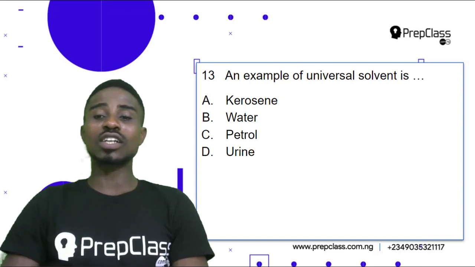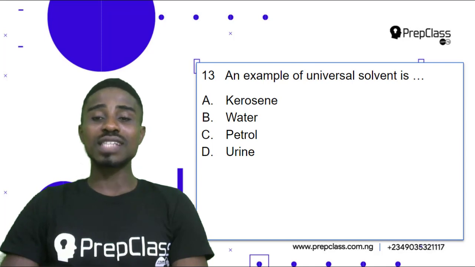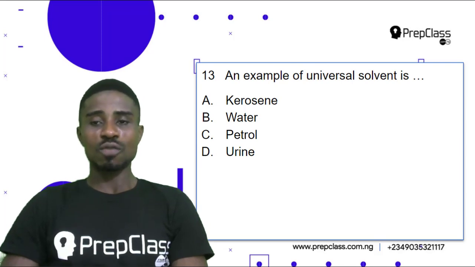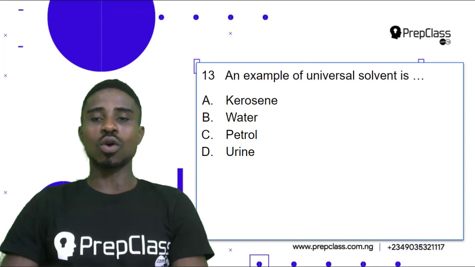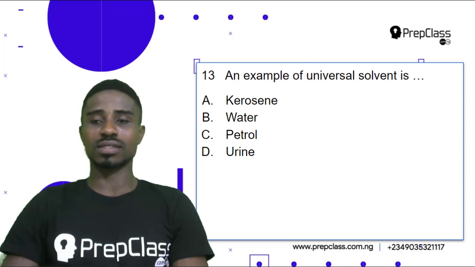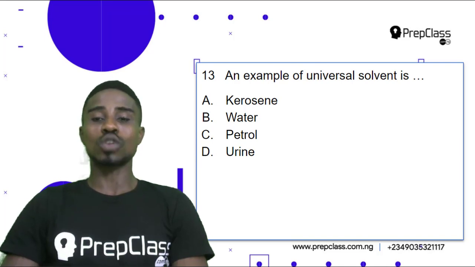For us to carefully select the correct answer, we need to have an understanding of what the question is, and then we can analyze the options and see which one best answers the question. Now, an example of universal solvent. First is, what is a solvent? A solvent is basically a fluid which can dissolve other substances. So when you say a solvent is universal, it means it can dissolve a whole lot of substance.